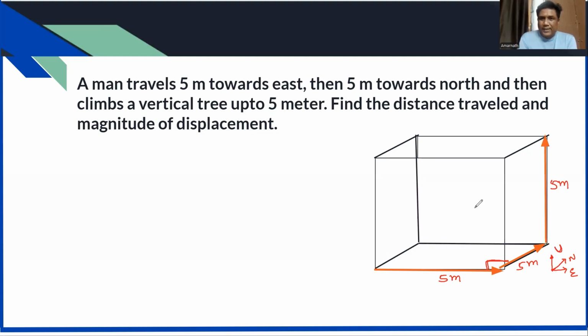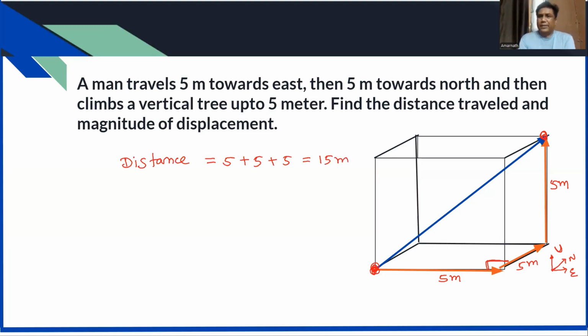So finally he starts the journey from this point and ends at this point. It is the diagonal of the cuboid only. That is the final displacement. But if we ask distance first, distance is nothing but just the addition of all these things, that is 5 plus 5 plus 5, which is 15 meter. Distance is 15 meter only. But displacement is the diagonal of the cuboid.